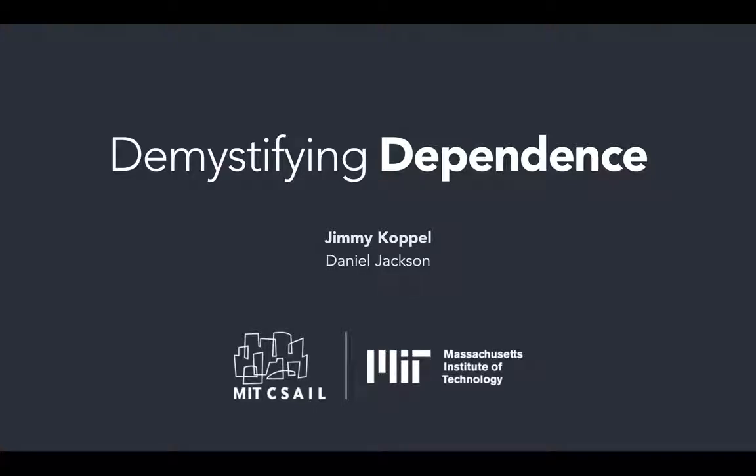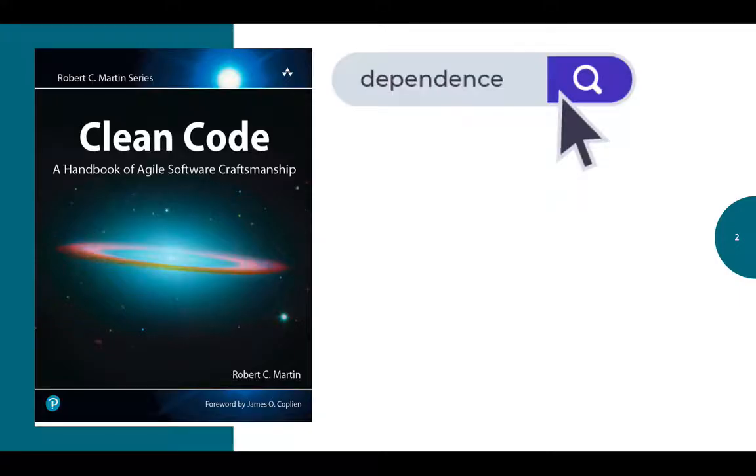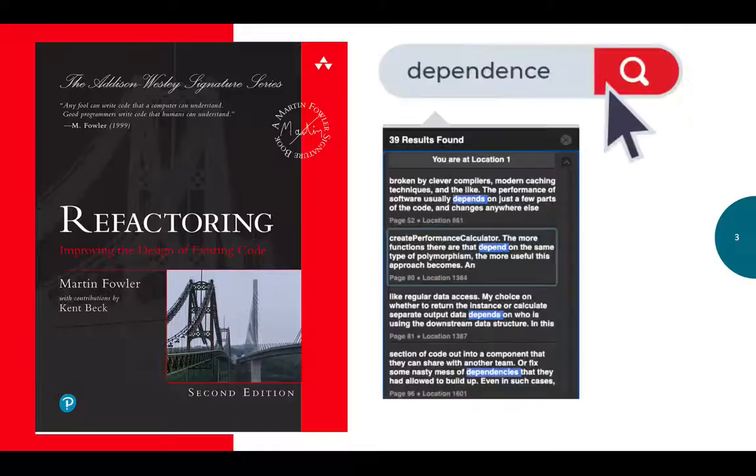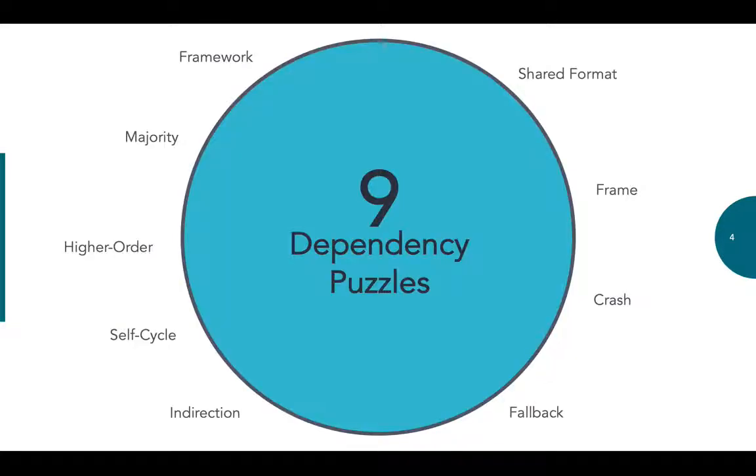Discussions of dependence are everywhere in software engineering. Even though writers have been talking about it for decades in various books, like most terms in software engineering, it has never been defined. This leads to all kinds of confusion. We developed 9 dependency puzzles to illustrate this confusion, of which I'll present 3 right now.